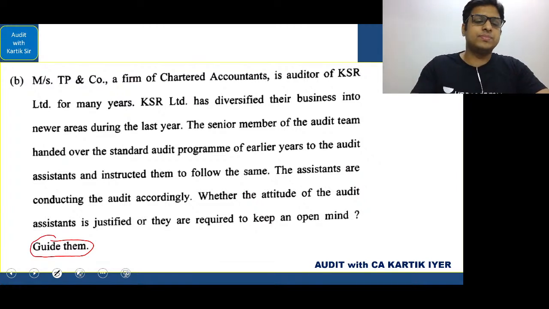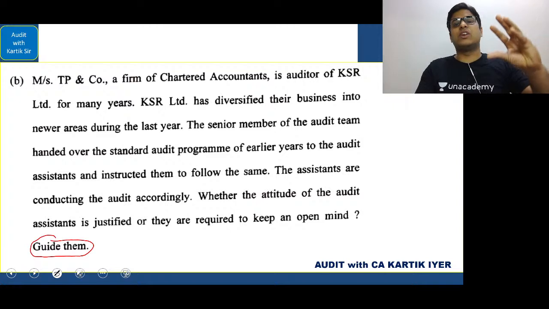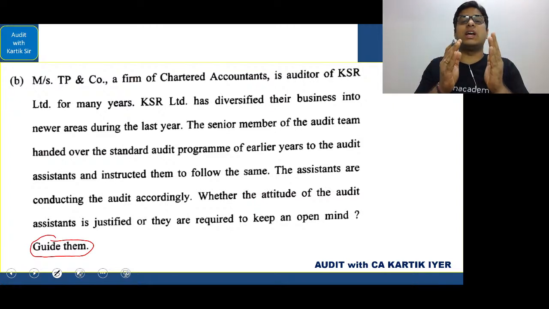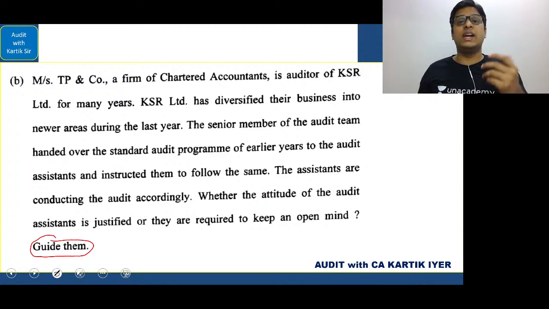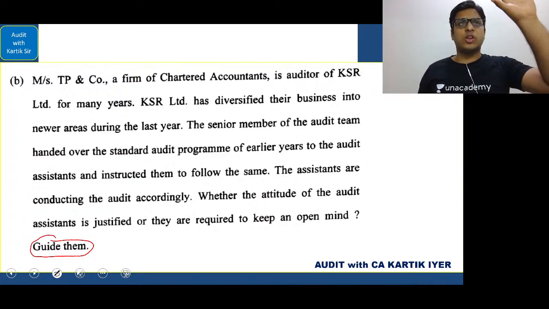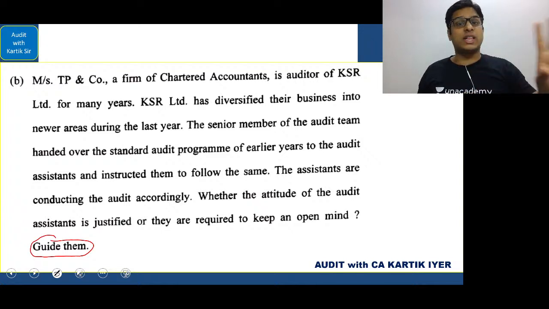Okay, very clear. The answer that you may have written in the exam may not be exactly the same, but a few points here, a few points there. But this is an area where you have to give your opinion as a student. Okay, "guide them" means you have to give your opinion as a student. There is no structured way. It is not that this is the only way this answer can be presented. This answer has to be framed in a smart way. What points can you use?